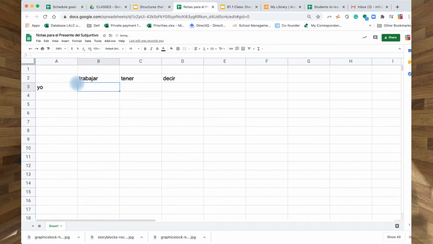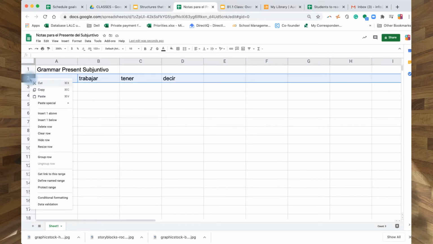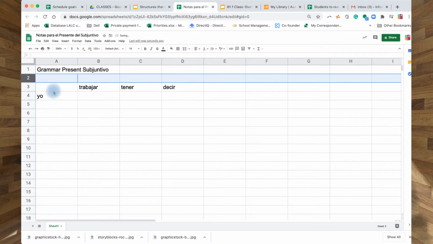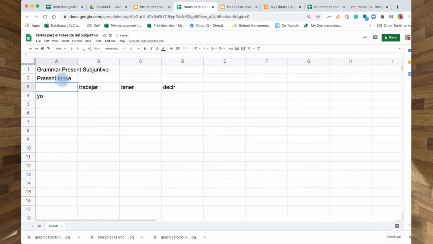It comes from the first person, okay? So present grammatica, this is the grammar, present subjunctive, okay? So from the first person of the present simple it comes, right? So we compare it with the present simple, present tense. Okay, so trabajar is yo trabajo, right? Present tense, yo trabajo. Then tengo and digo, okay?